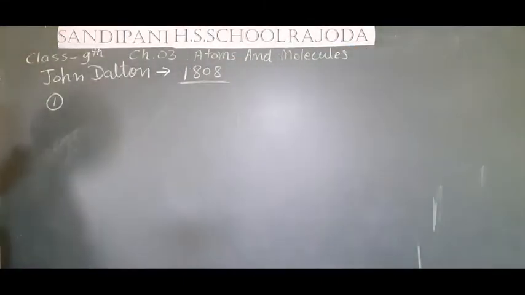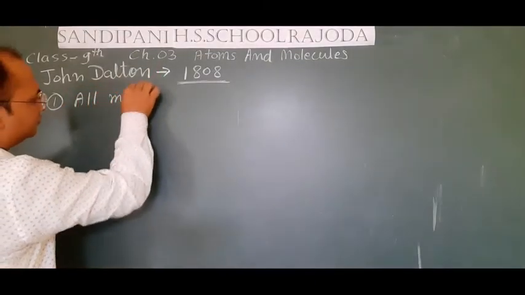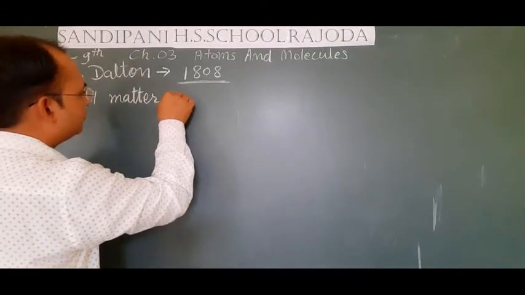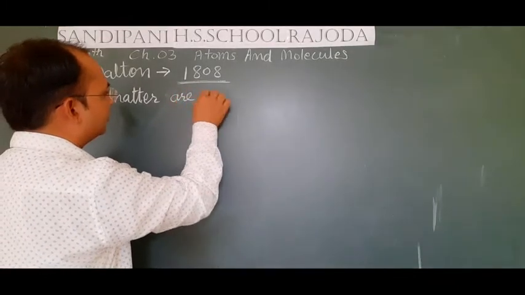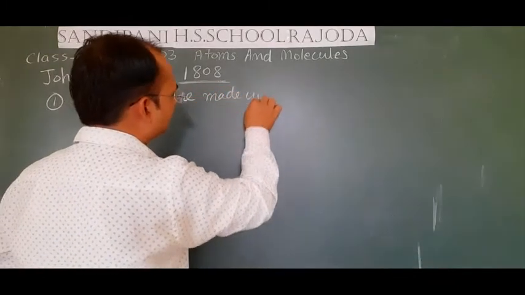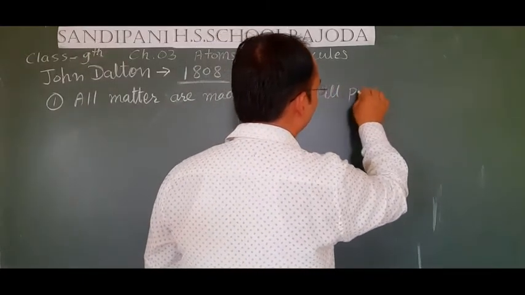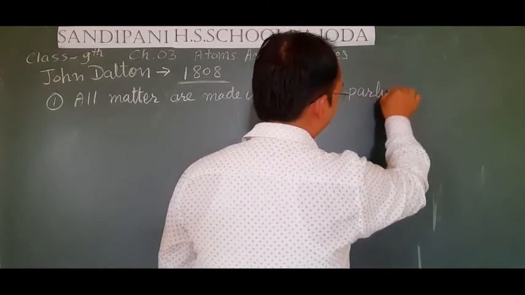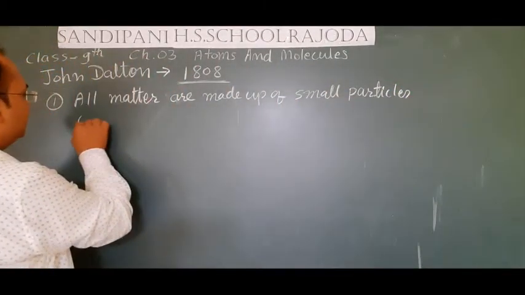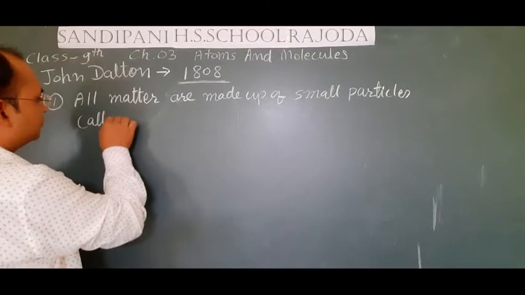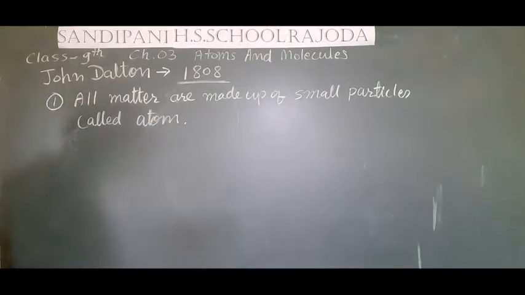So, the first point is all matter is made up of small particles, and we call it atom. The name of that small particle is atom.